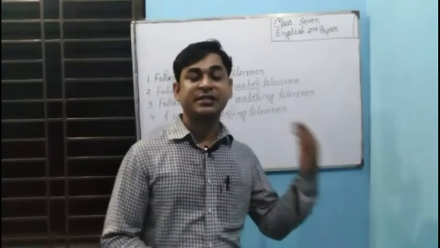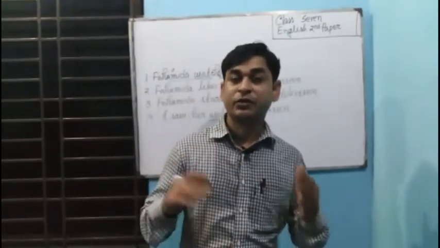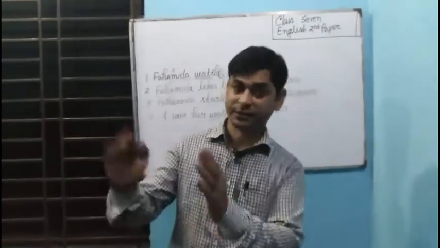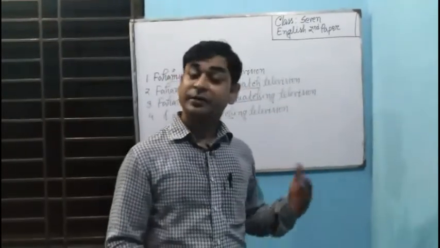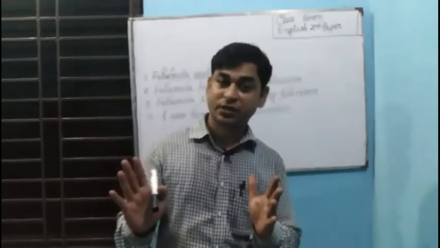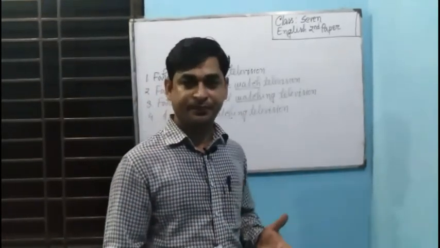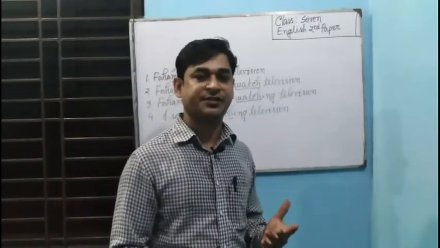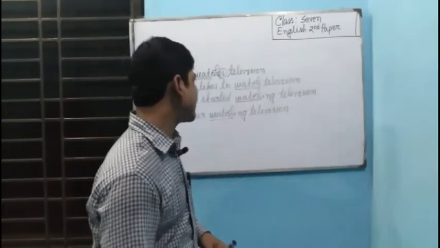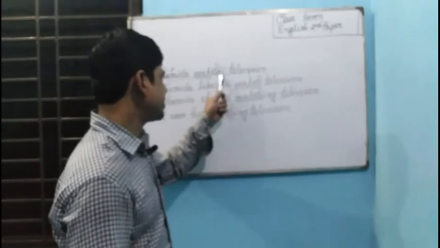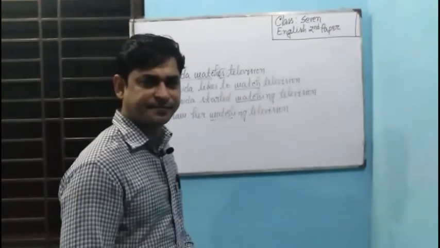If we use it in present continuous tense, it will be different. We are watching television. Here, watching, and in past indefinite tense, watched. So the verb has changed its form in different structures, and according to the number and person, it also changes its form. Sometimes it takes s or es.